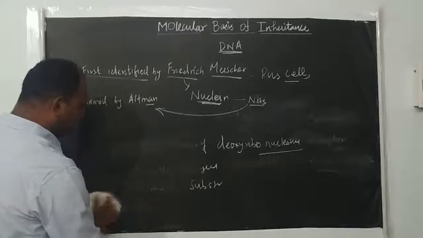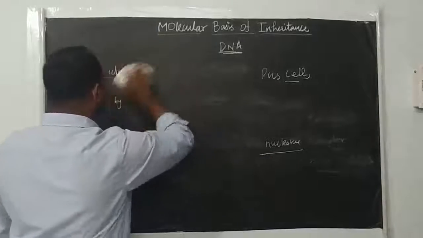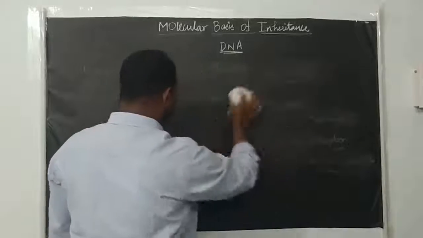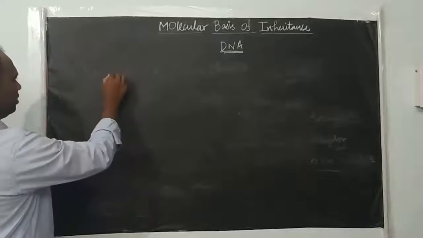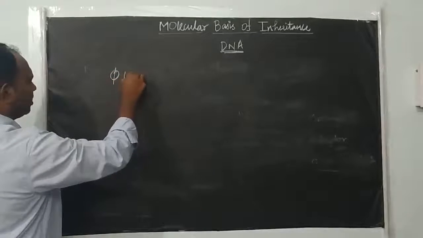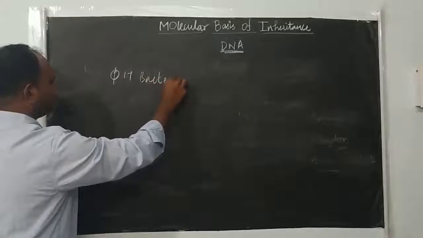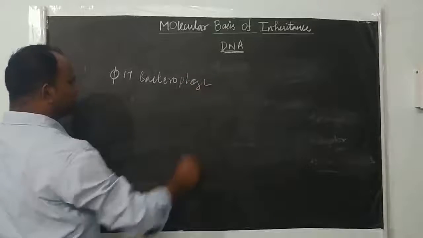Examples of some organisms with their DNA. First, you can see the first organism, phi X 174 bacteriophage.